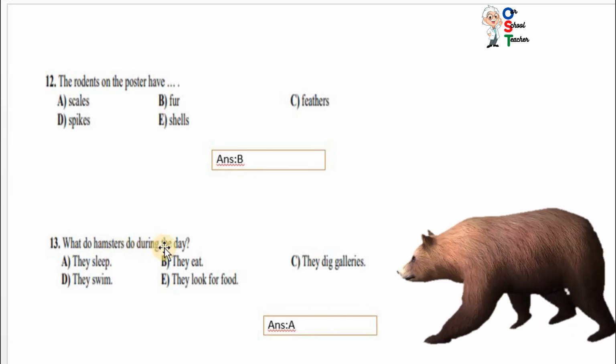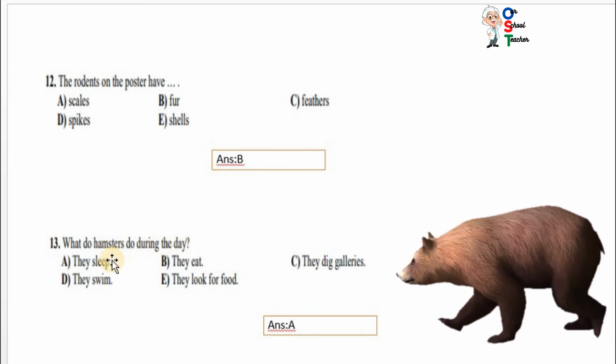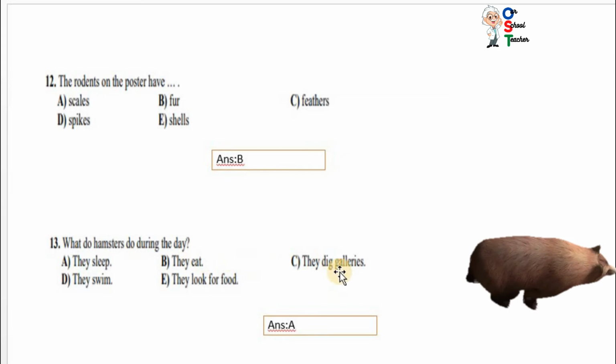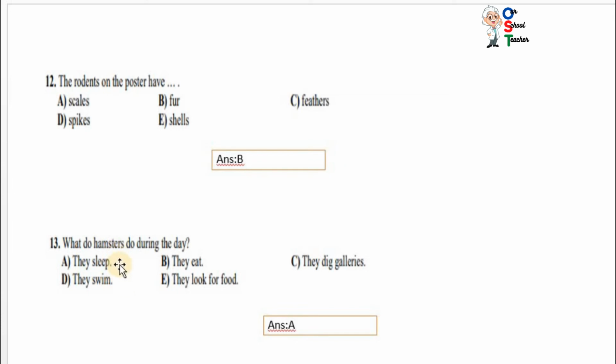Now move on, question number 13. What do hamsters do during the day? They sleep, they eat, they dig galleries, they swim, they look for food. No, they sleep. They are very active at night, but during the day they sleep. So A is correct.